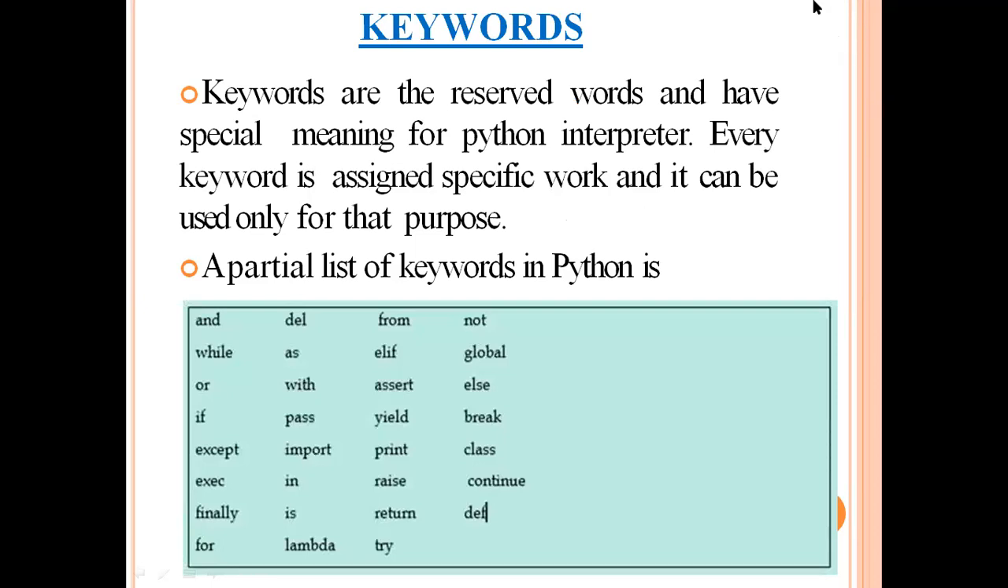Next are the keywords. Keywords are reserved words having special meanings for the Python interpreter. If we try to use a keyword as a variable or as an identifier, it means we are trying to assign some new meaning to it, which is not permitted by the interpreter. So keywords cannot be used as a variable or an identifier because they have a predefined meaning for the Python interpreter. Every keyword is assigned a specific work, so it can only be used for that purpose. These are the keywords supported by Python. Always keep in mind that a keyword cannot be used as a variable or as an identifier.